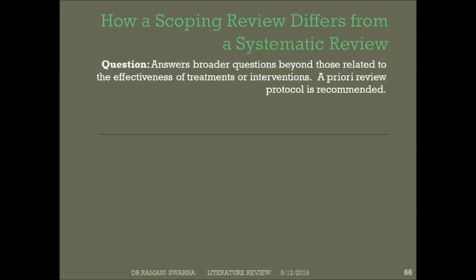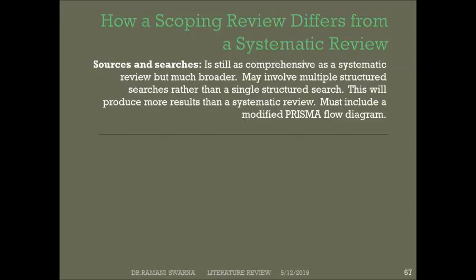Now, how is it different? How does a scoping review differ from a systematic review? In terms of the time frame, it takes 12 plus months. If you remember the earlier one I showed you, the integrative one, that also takes 12 plus months. And this takes the same amount of time as a systematic review, or maybe a bit longer. Grant et al., who wrote the book in 2009, clarify very clearly that it varies beyond the type of review and depends on many factors such as, but not limited to, resources available, and the quantity and quality of the literature.